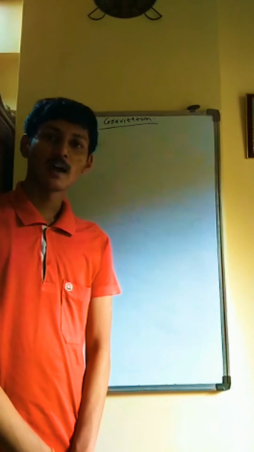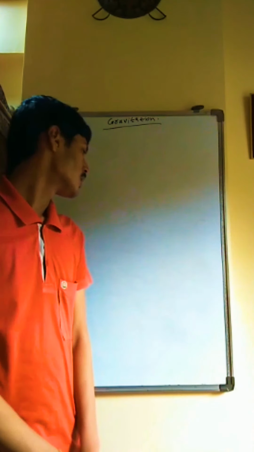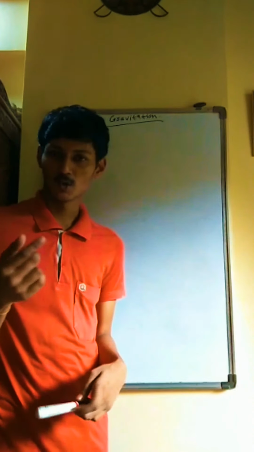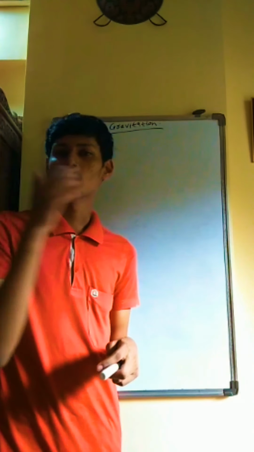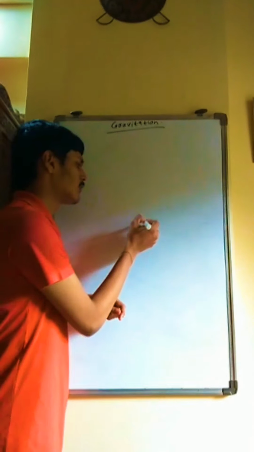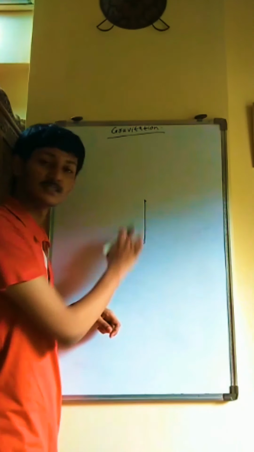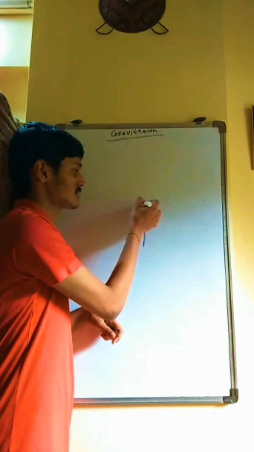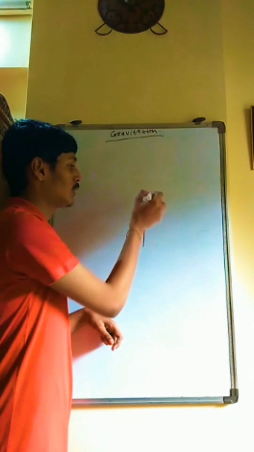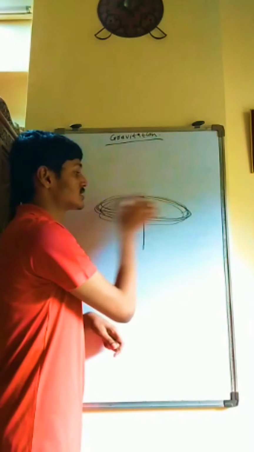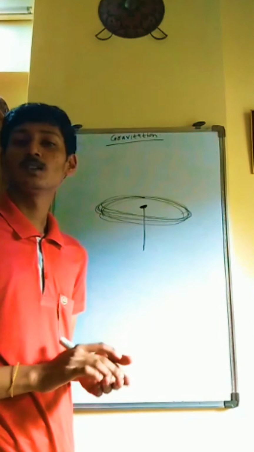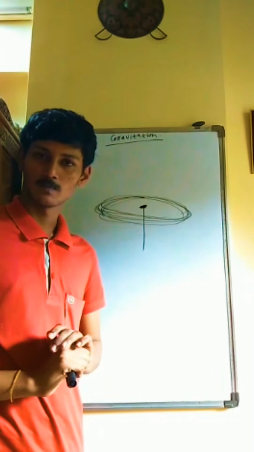Circular motion. Our next concept is circular motion. So for example, we take a stone, we tie a thread to it and we move it round and round. So we see that, for example, this is the thread which we have taken. Here is the stone. If we move it round and round, we see that it performs a certain motion in a circular path. This motion is called circular motion.